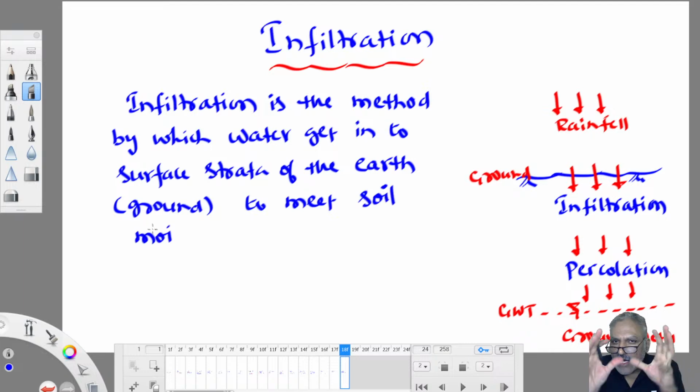Suppose you are earning 100 rupees, but you are very hungry. When you are hungry and you earn 100 rupees, what do you do first? You try to meet your hunger, isn't it? You buy some food to meet your hunger. After meeting your hunger, if some excess money is left with you, then you can help others also. Without meeting your hunger, you can't help others. Keeping yourself starving, you can't offer food to others.